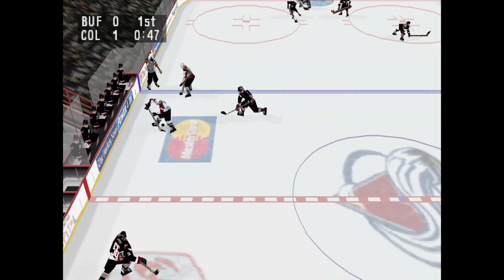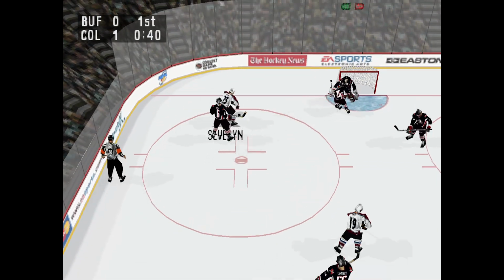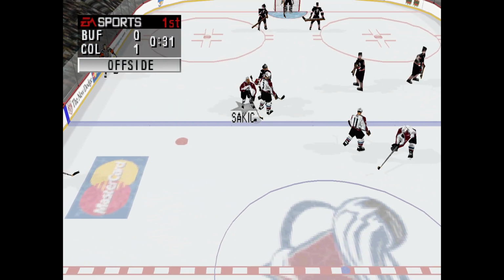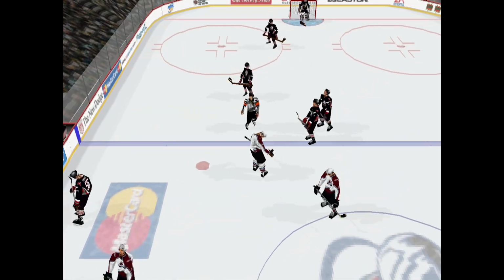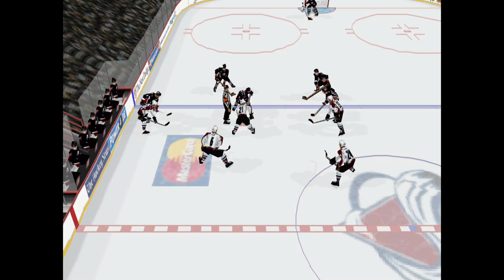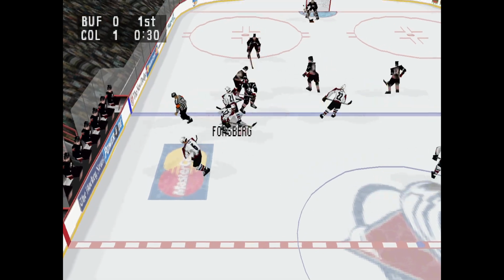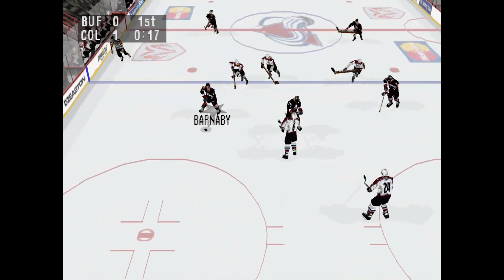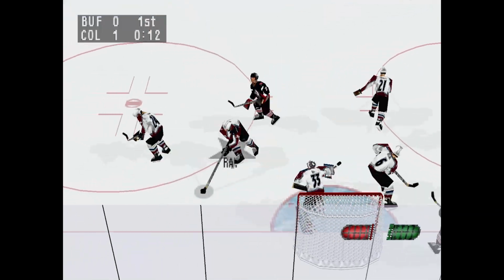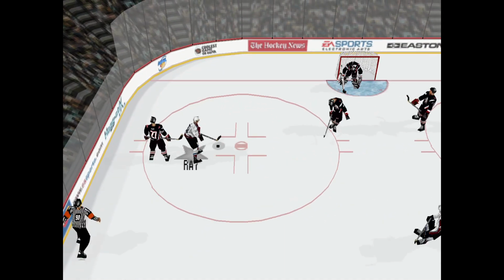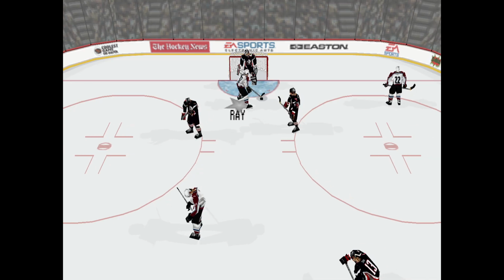1 minute left in the first period. Severin gets checked. Lefebvre passes it. Amonte passes it. Severin comes in offside. Colorado won the draw. Forsberg passes it. Pass intercepted. Pekka starts out. Passes to Barnaby. Robbed by Roy. 10 seconds remaining in the period. Ray over to the point. And that's the end of the first period.